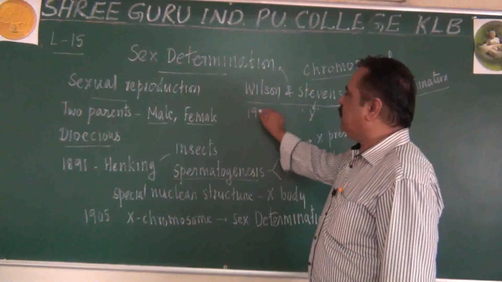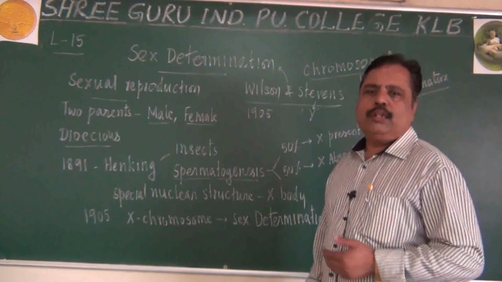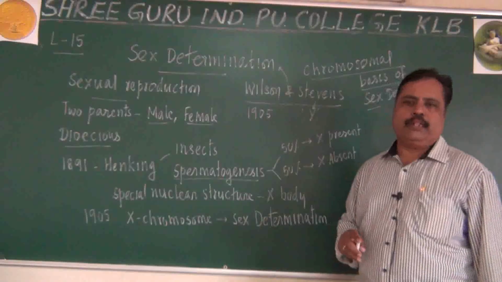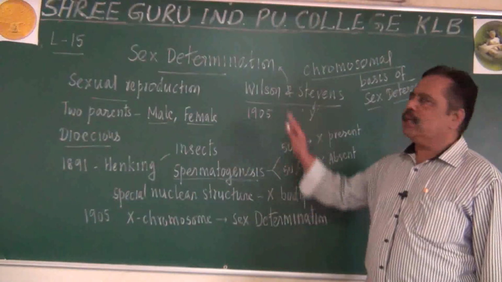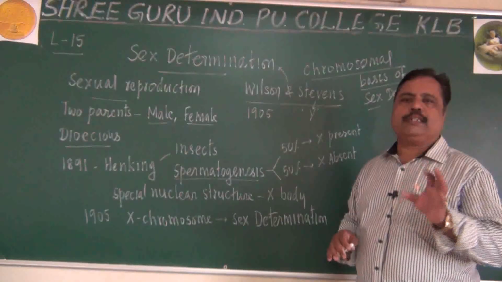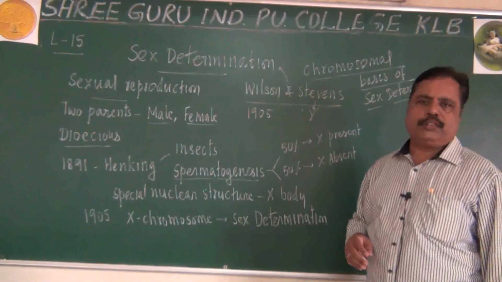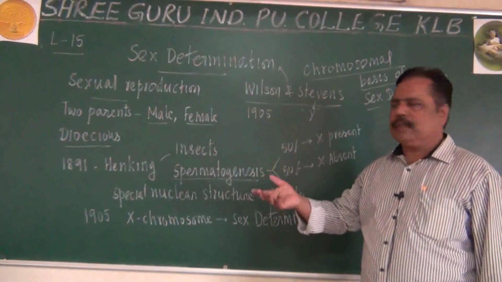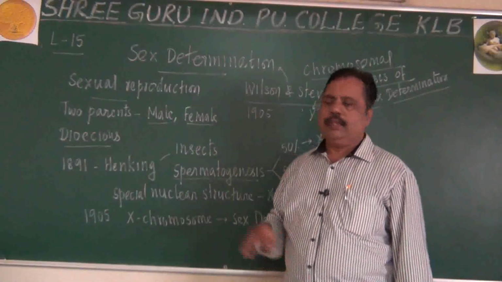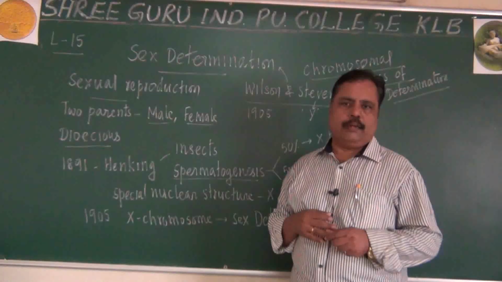Around 1905, this theory was proposed, and based on that, several methods of sex determination were reported in animals. In today's class, we are going to discuss sex determination, and the different mechanisms depending upon chromosomes. Later it was found that there may also be sex determination based on environment, depending upon physiological conditions.